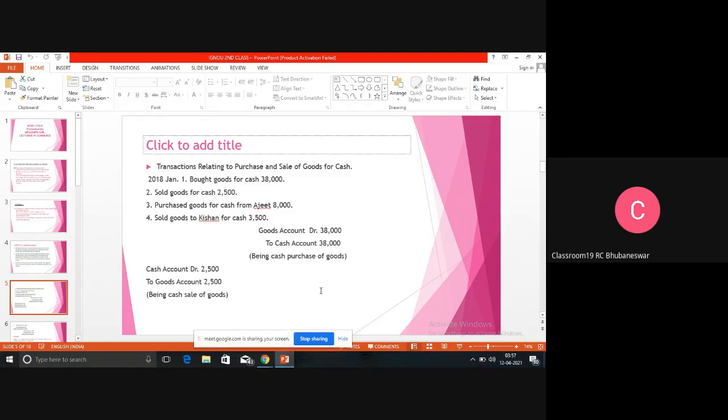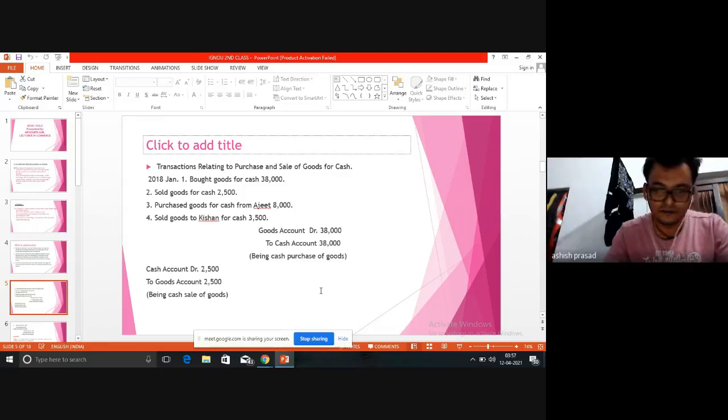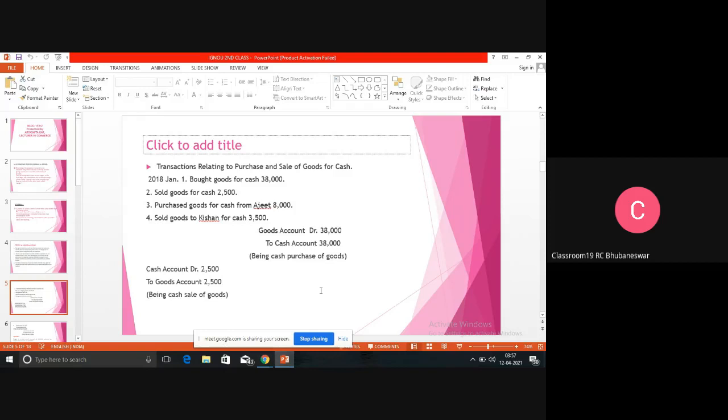Earlier we did goods account debited to cash account; here, cash account is debited to goods account. Because goods are sold for cash, the money has come in. So debit what comes in, we give debit to cash account. And as goods are going out of the organization, as per the golden rule, goods account is credited.